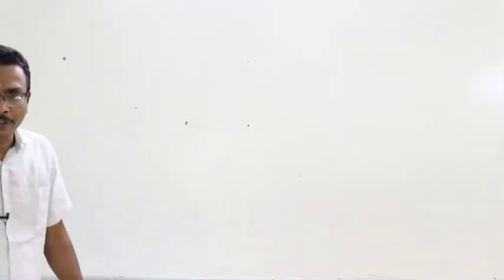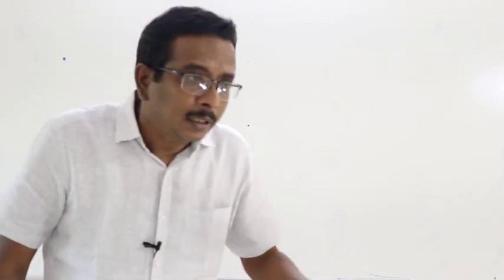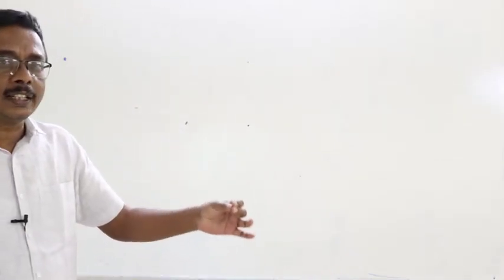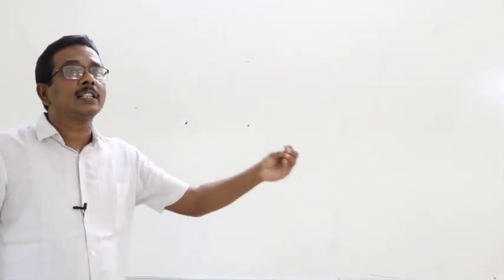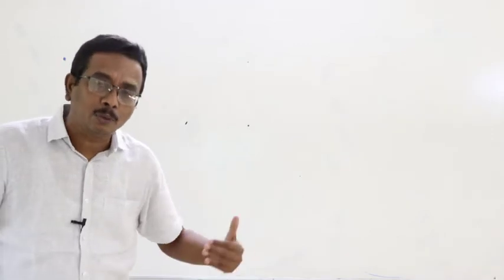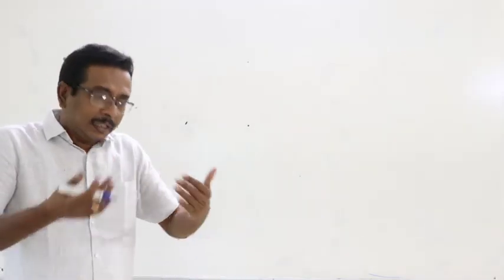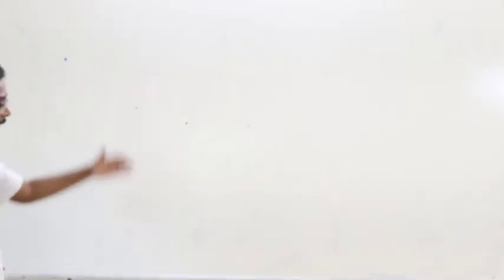Now, there is a statement just like given in the previous information. What is that? The first electron affinity of oxygen is exothermic and the second electron affinity of oxygen is endothermic. Why? In the same way, once again I am giving the statement that we have to explain. What is that?